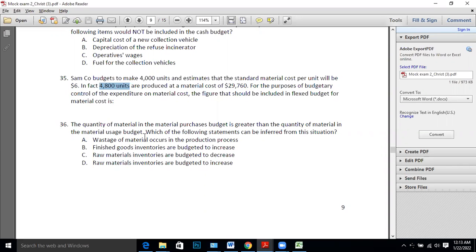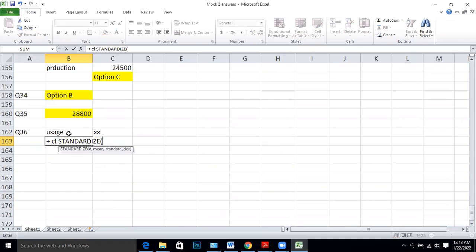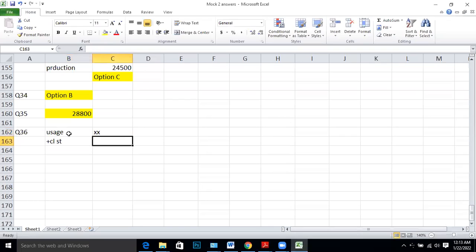Usage plus closing stock minus opening stock is the purchase.